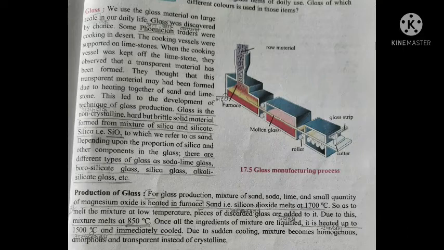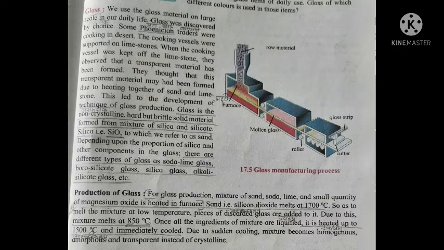Next man-made material is glass. Generally, glass is a manufactured crystalline, hard, brittle and solid material, and it consists of silica, silicate, etc. Depending upon the proportion of silica and other components in the glass, there are different types of glass, and soda lime glass, borosilicate glass, silica glass, alkali silicate glass, etc. are present in the market.